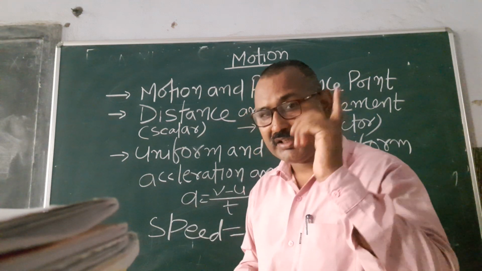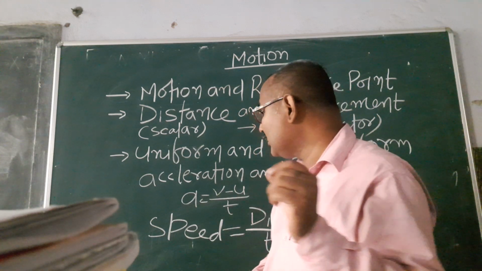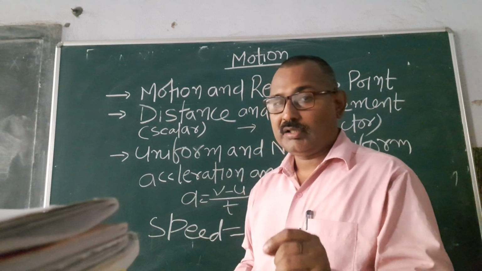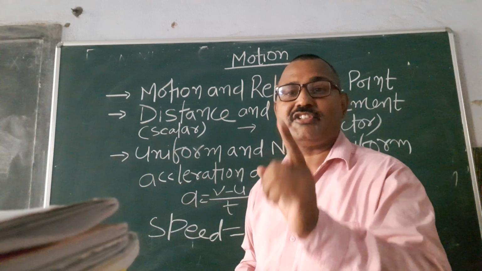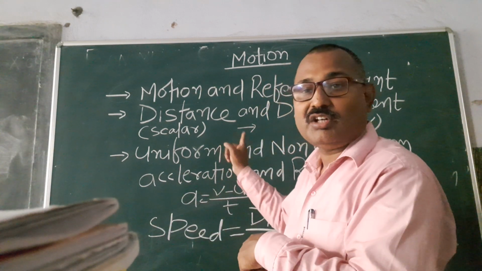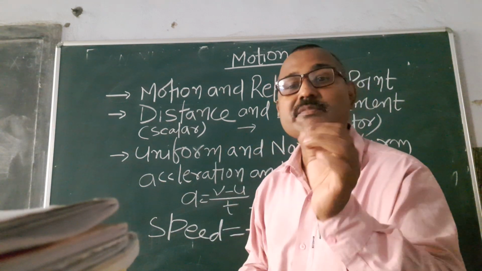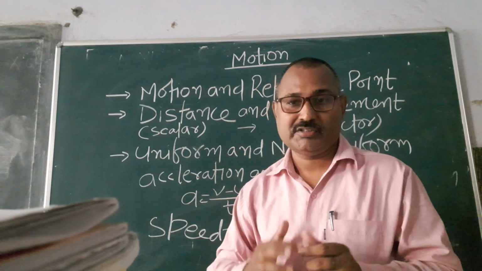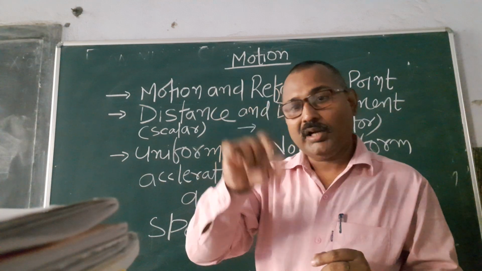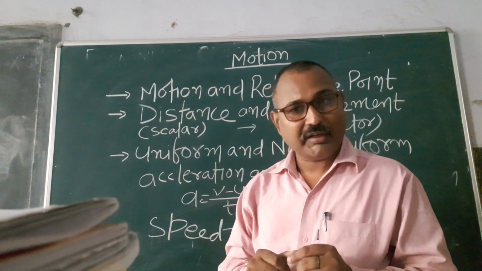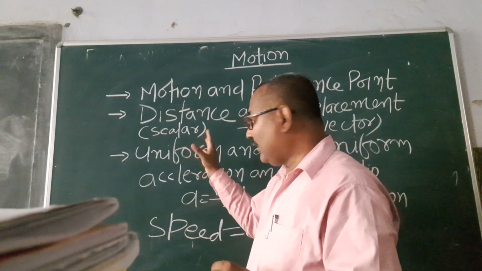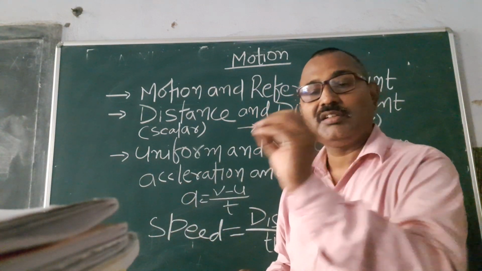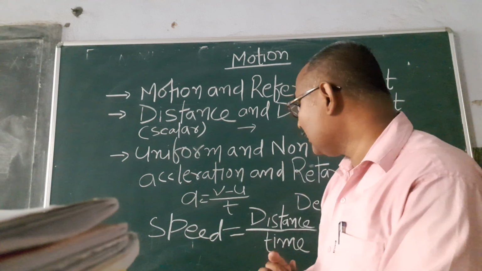The physical quantity having only magnitude is scalar, and the quantity having magnitude as well as direction is called vector. What is magnitude? Magnitude is just amount, how much, a number and the unit. So magnitude is amount with unit, right?